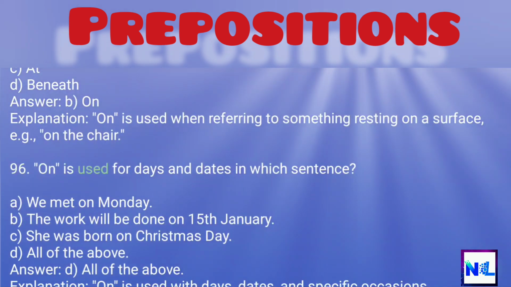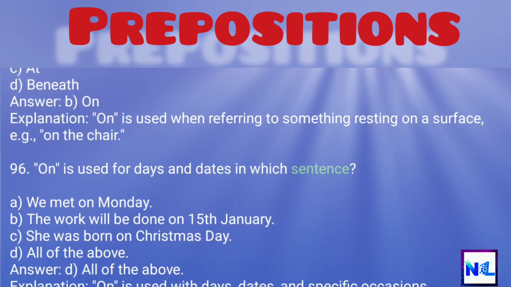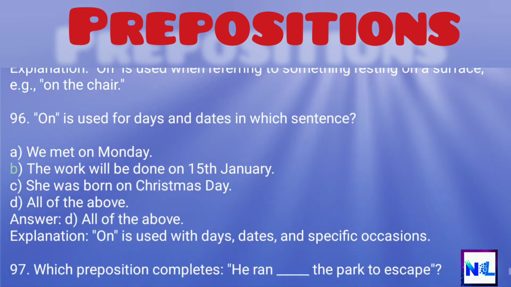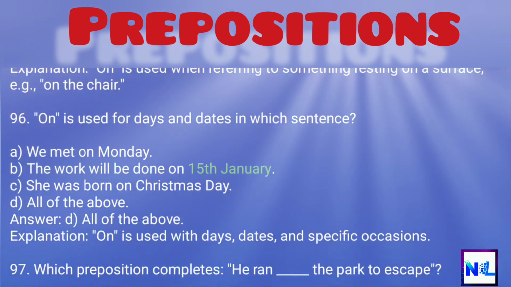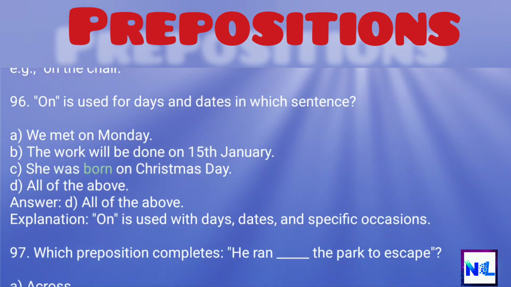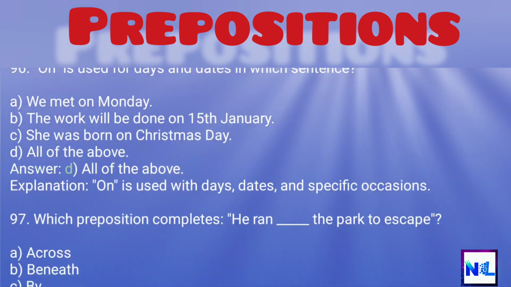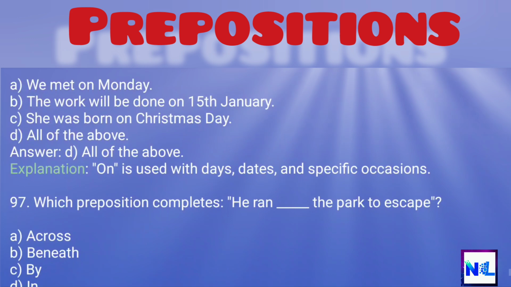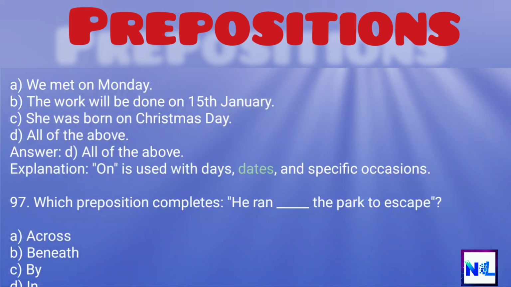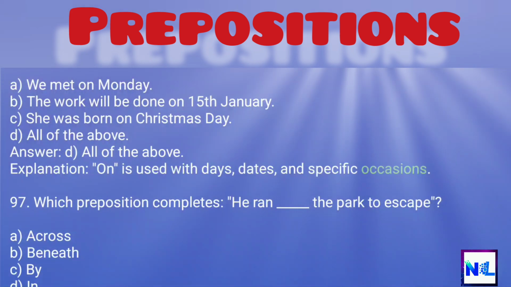96. On is used for days and dates in which sentence? A. We met on Monday. B. The work will be done on the 15th of January. C. She was born on Christmas Day. D. All of the above. Answer: D. All of the above. Explanation: On is used for days, dates, and specific occasions.